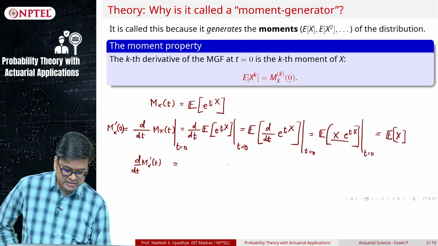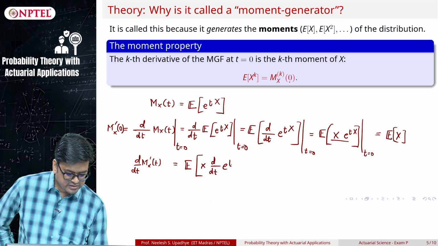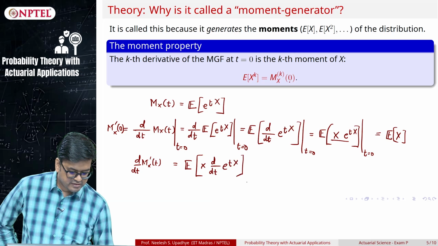You can easily do that and you will see that the expected value of X will be thrown out because I am taking the derivative, again d/dt of e raised to tX, correct.